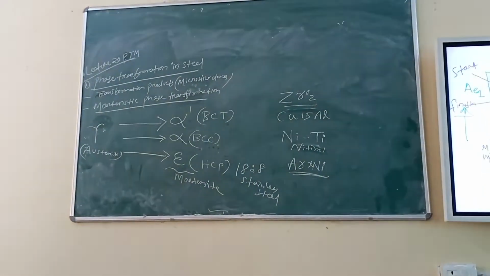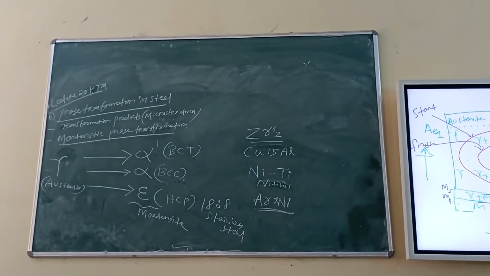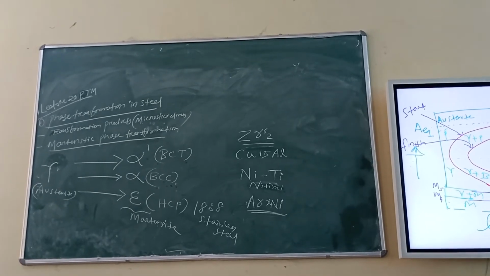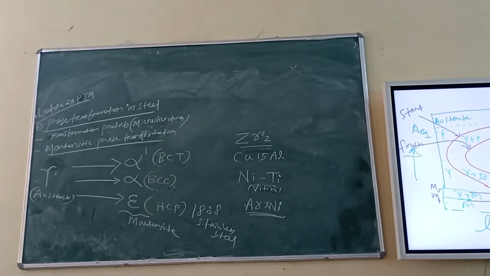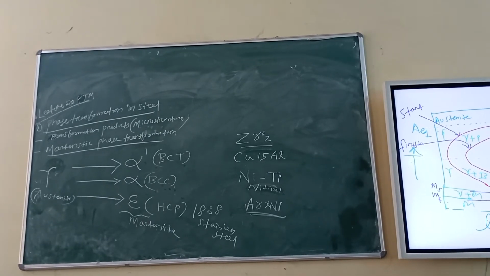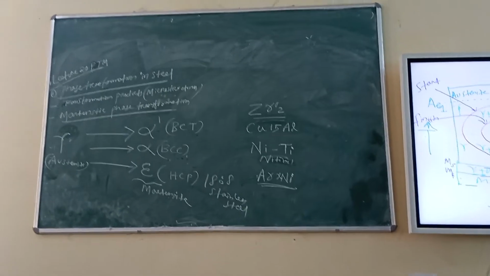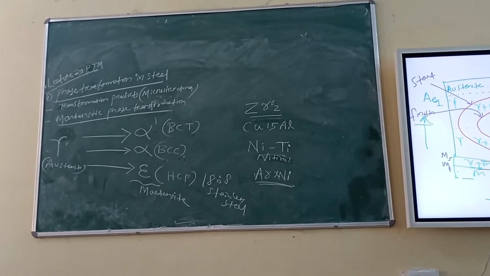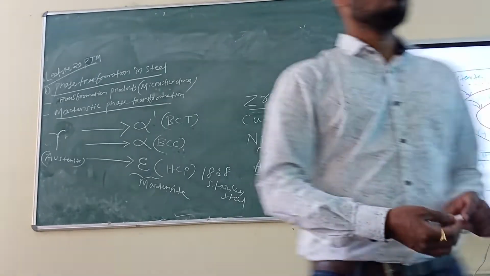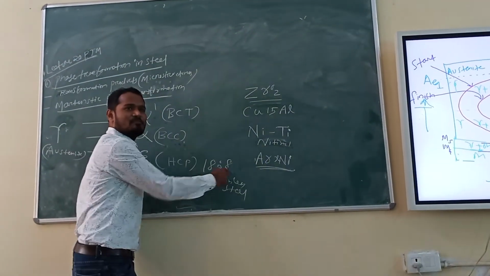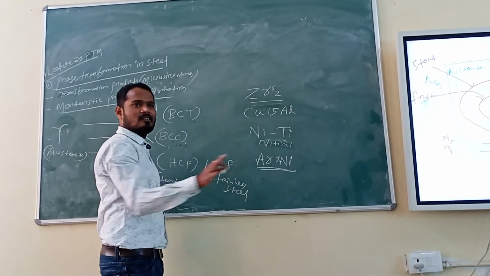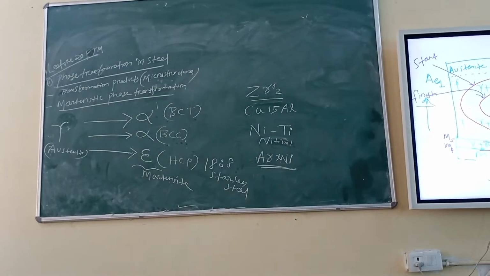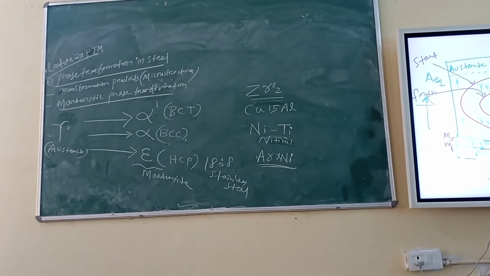What is the main alloying element in stainless steel? Chromium. How much? Above 12%, or 11.5 basically. Or you can say 12 is okay. If you add 12% chromium directly into the iron, it becomes stainless steel. You melt it and add it. You are mixing it in the molten state. Okay? Fine. 18:8 means 18% chromium and 8% nickel.